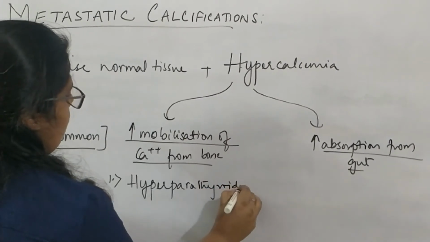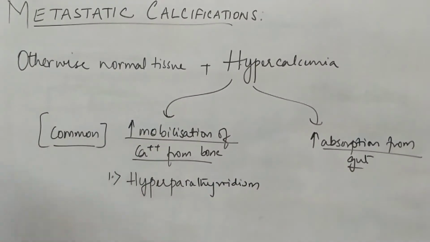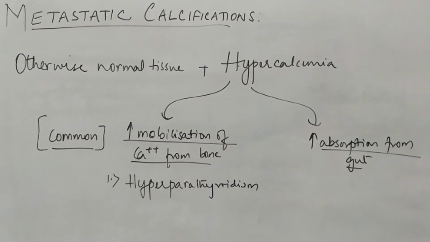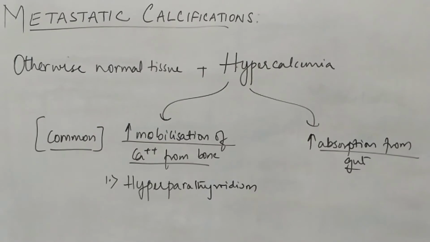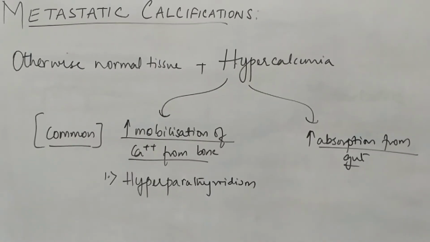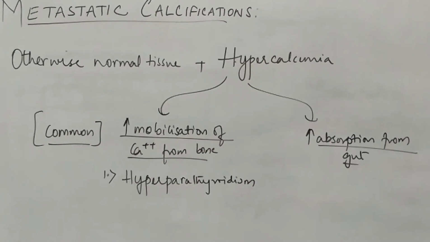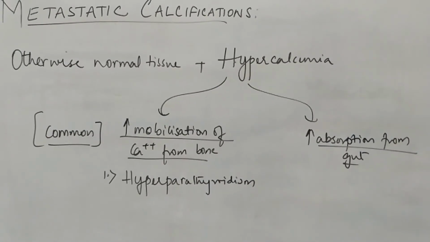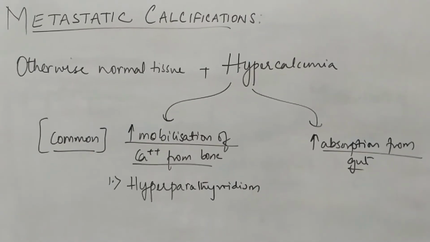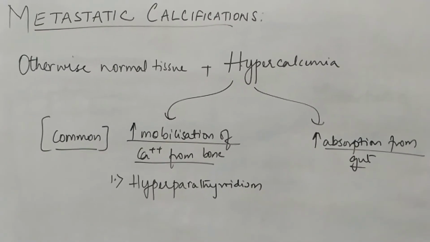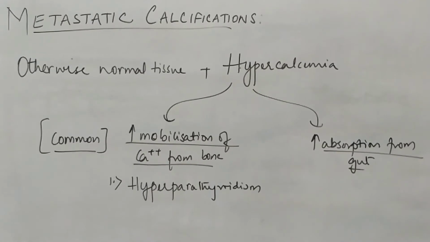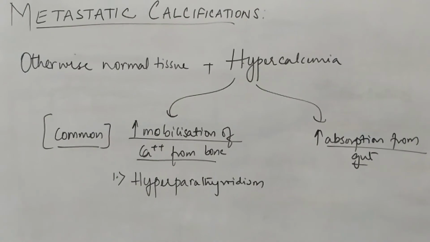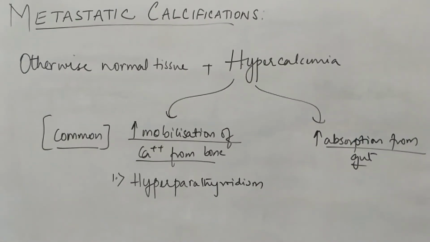Hyperparathyroidism. Generally, what is the function of the parathyroid? The parathyroid gland helps to increase the serum level of calcium. So when this particular gland is more active, or hyper, as in hyperparathyroidism, the activity increases several folds. So more and more calcium is removed from the bone and sent into the blood. That leads to hypercalcemia.